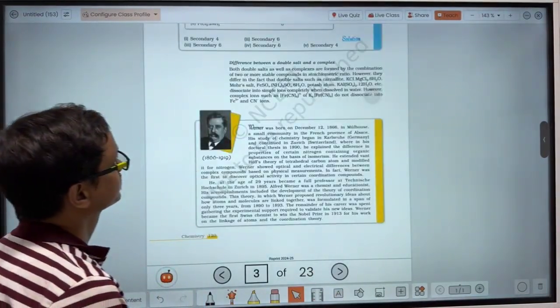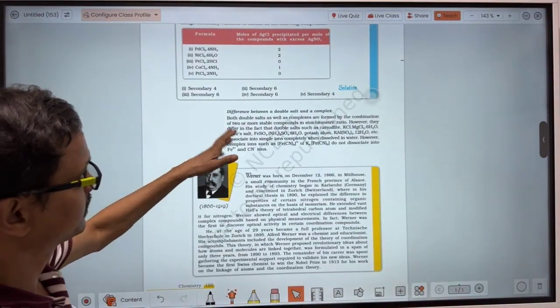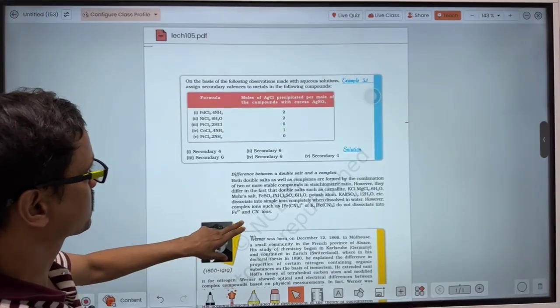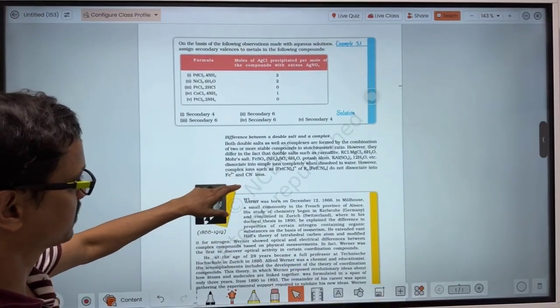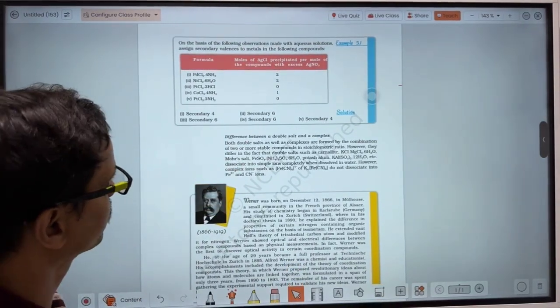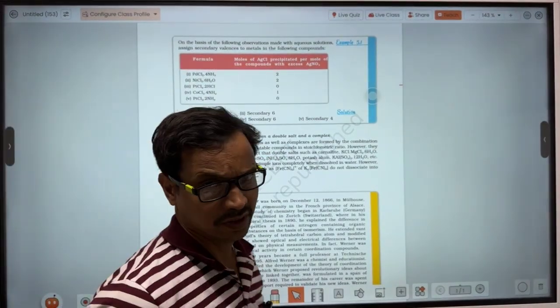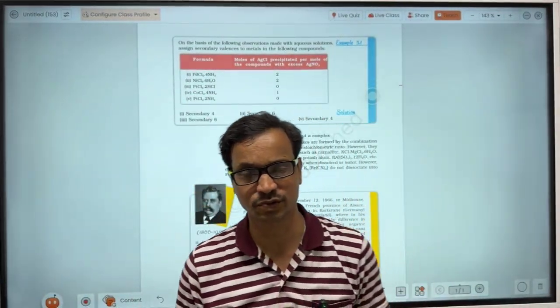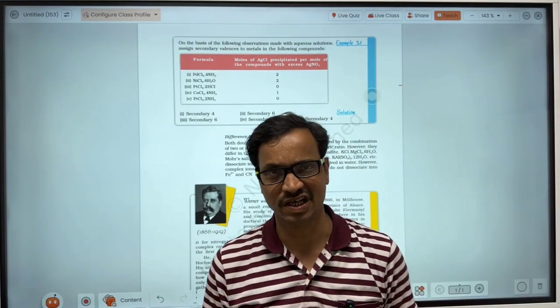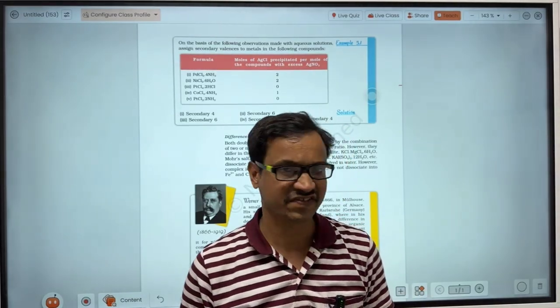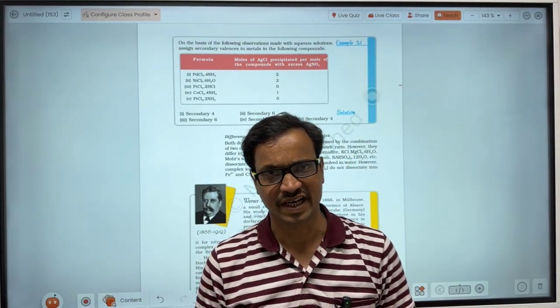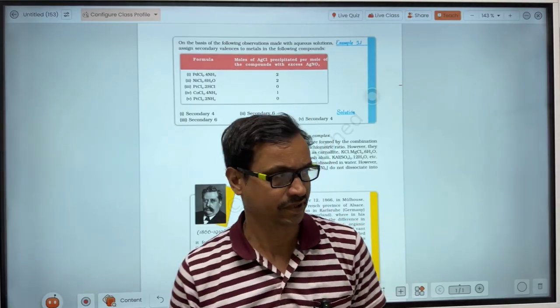Let's see now. In the examination, a 2 marks question is asked, that is the difference between a double salt and a complex compound. In the 12th board examination there will be a 2 marks question on the difference between a double salt and a coordination compound.